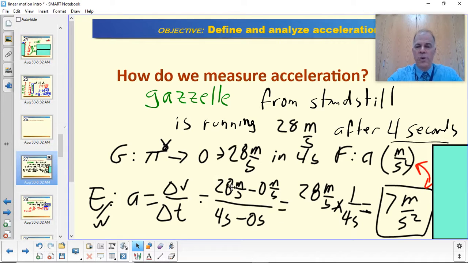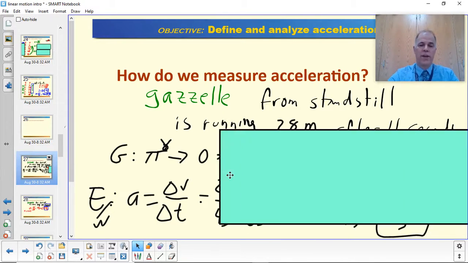Now, what I've done right here, this 28 meters per second minus 0 meters per second, is how we calculate a delta, how we calculate a change. The way it works, we take the final value and subtract from that the initial value. So this would be v final, the final velocity, minus the initial velocity, and that will give us the change in velocity. And likewise, delta t is the change in time. The final value was 4 seconds, the initial value was 0 seconds, because that's when we started the stopwatch. So delta v over delta t, 28 divided by 4, 7 meters per second squared. And we do see that we get the unit we wanted to. So life is good. We got a good answer.